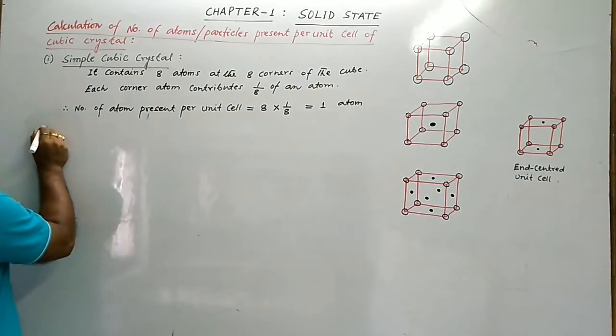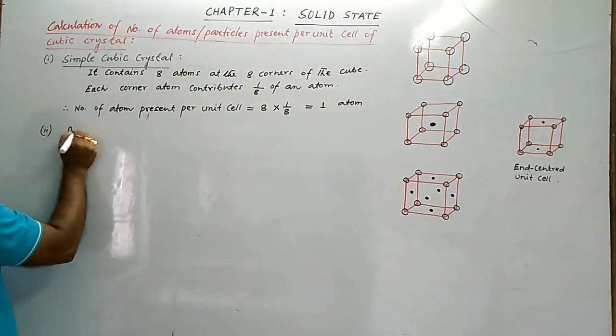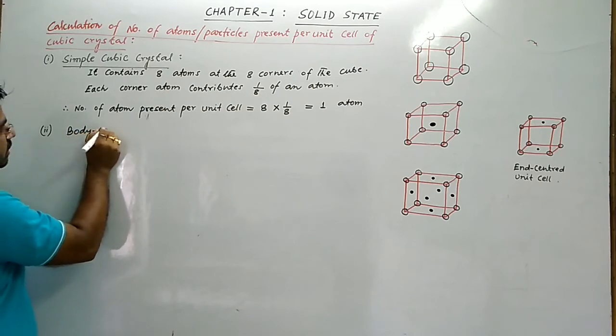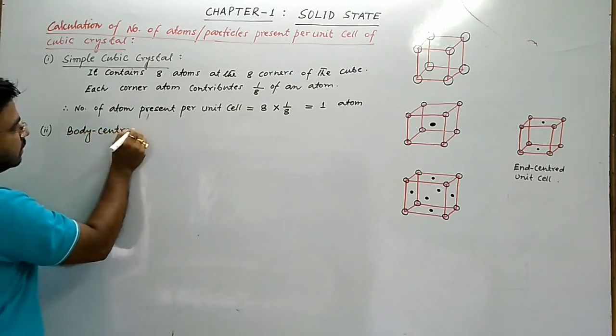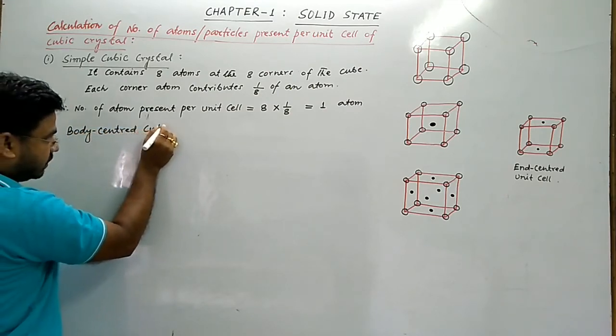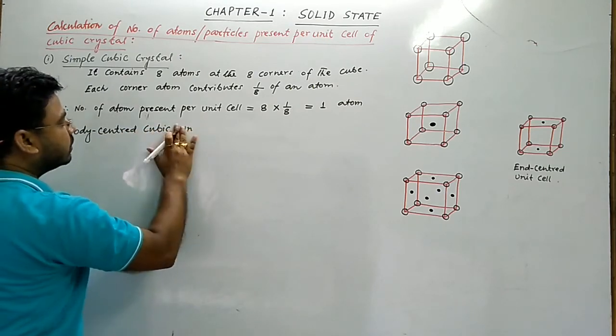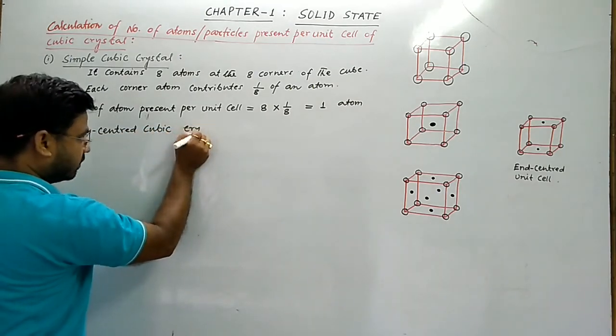Number 2, body centered cubic unit cell or body centered cubic crystal.